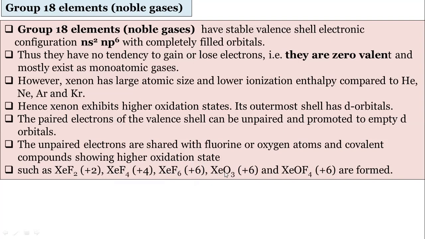Oxygen has -2, 3 into -2 is -6. So xenon shows the +6 oxidation state. Now again, XeOF4. Here oxygen is -2, fluorine is -1. So -4 plus -2 becomes -6, and xenon will show the +6 oxidation state.